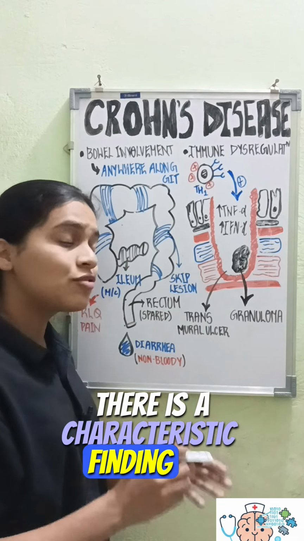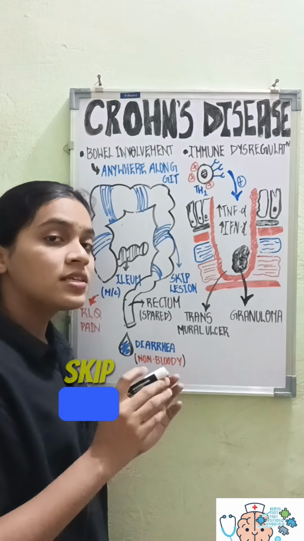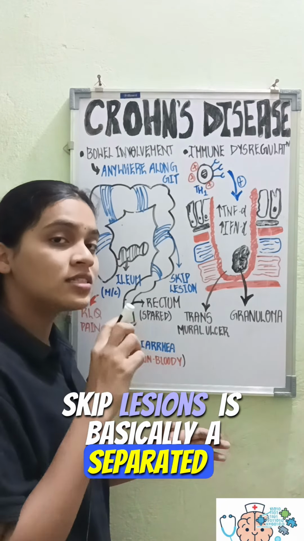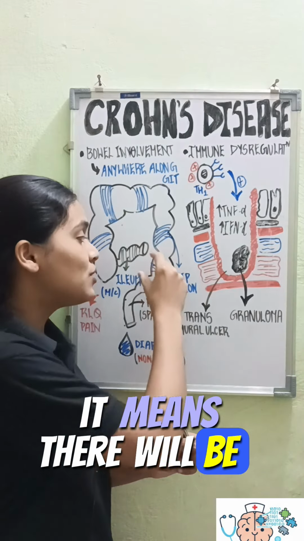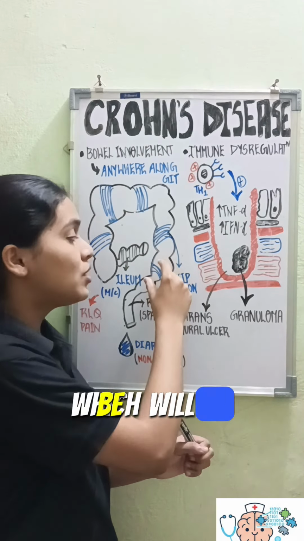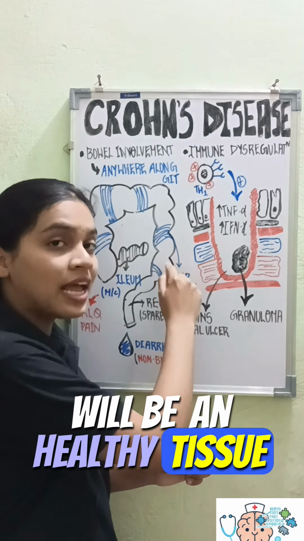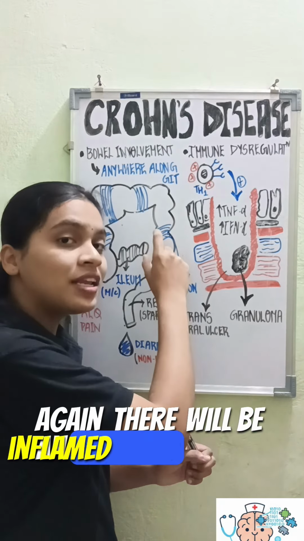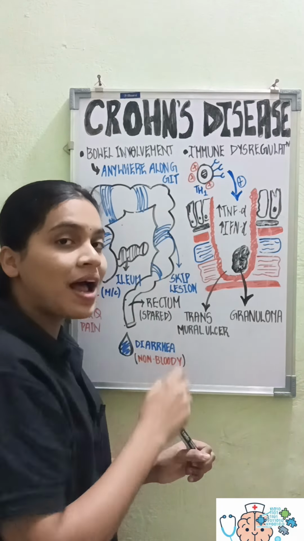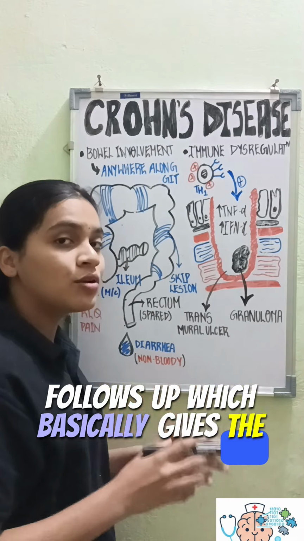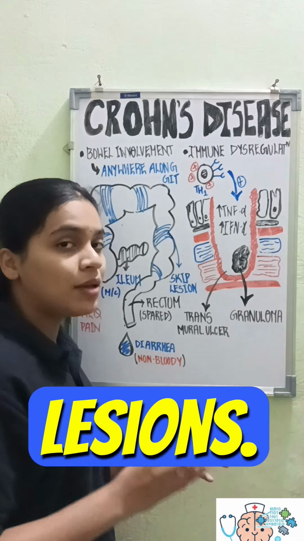There is a characteristic finding of skip lesions. A skip lesion is basically an inflamed area separated from healthy tissue. It means there will be a part of the intestine which is inflamed, then again there will be healthy tissue, again an inflamed region, and again healthy tissue. This pattern repeats, which gives the characteristic finding of skip lesions.